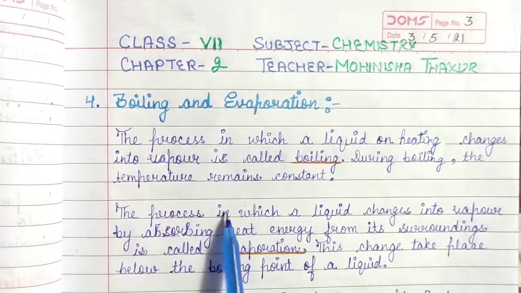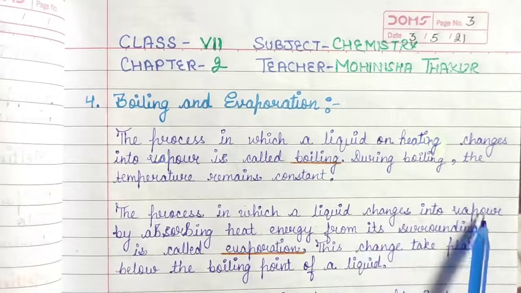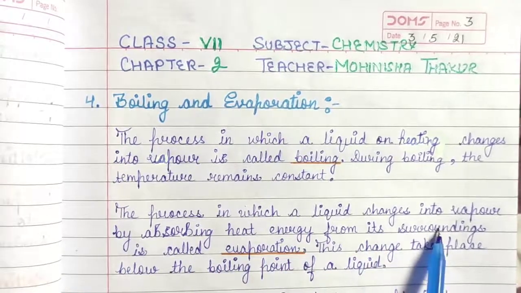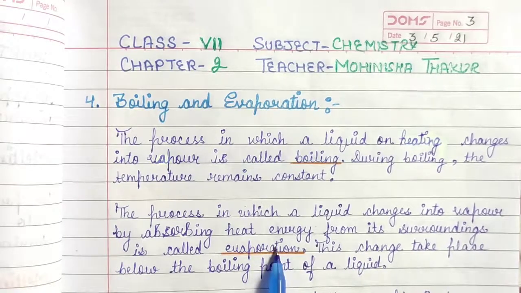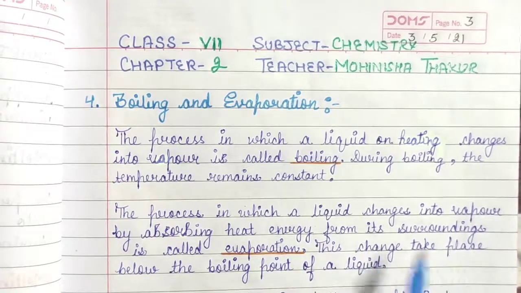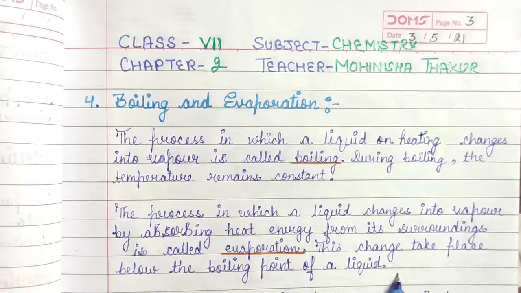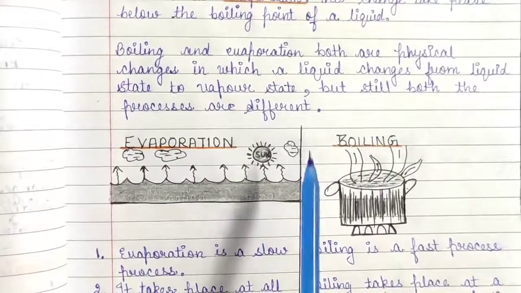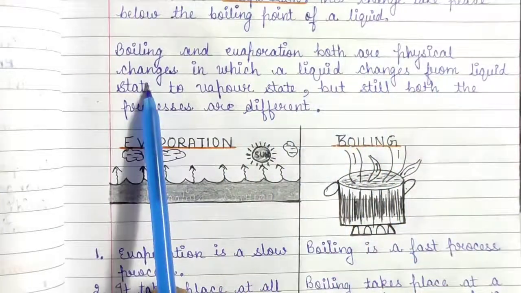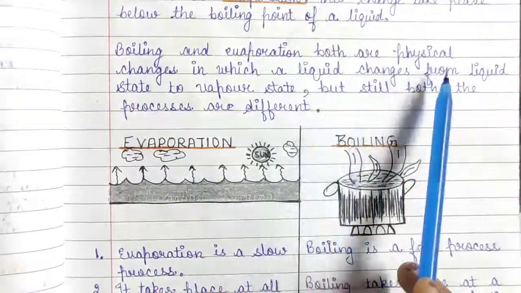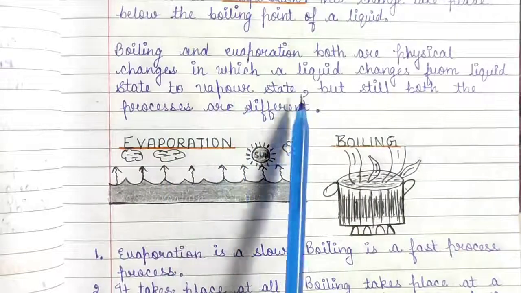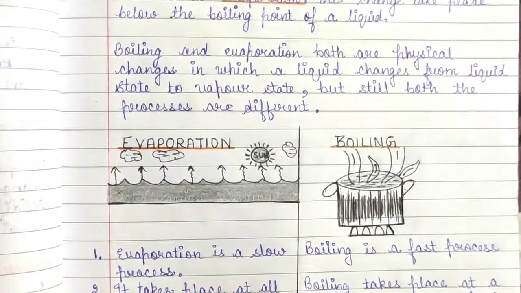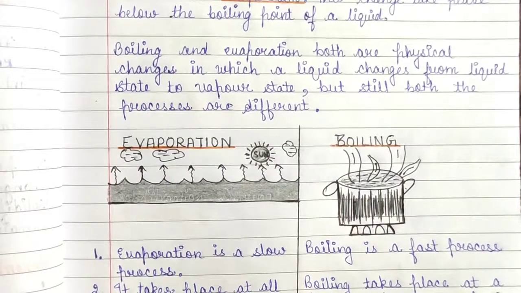And the process in which a liquid changes into vapor by absorbing heat energy from its surroundings is called evaporation. This change takes place below the boiling point of a liquid. Students, boiling and evaporation both are physical changes in which a liquid changes from liquid state to vapor state, but still both the processes are different. Now we will see the difference between evaporation and boiling.